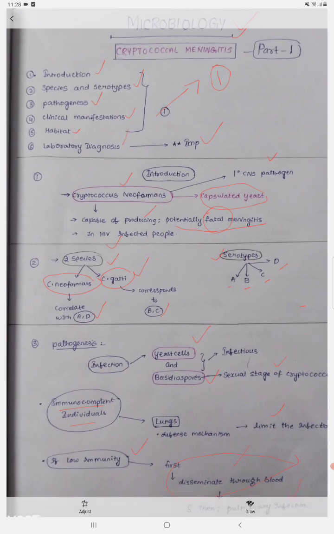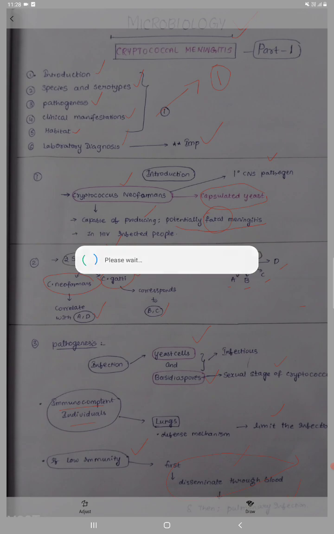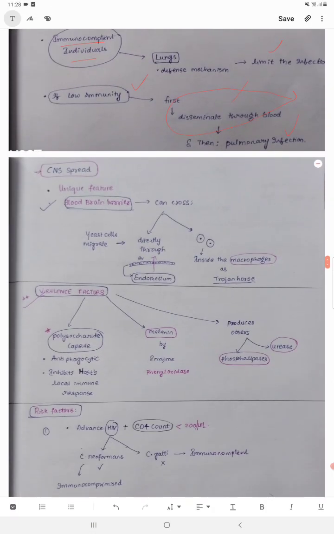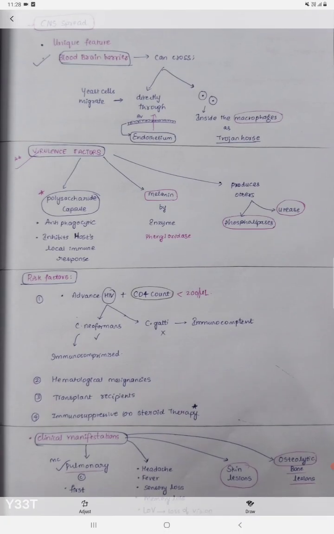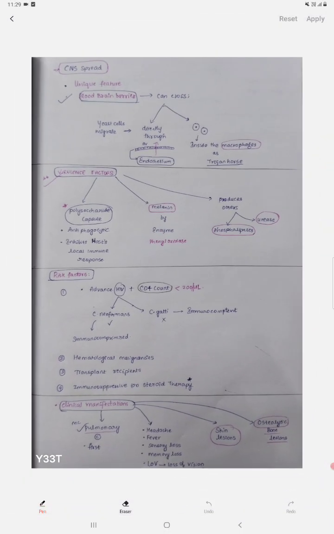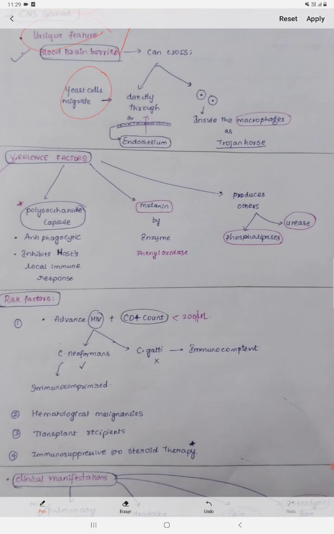Okay, so we are going to discuss the other conditions: the CNS spread, the virulence factors and the risk factors of Cryptococcus neoformans. So what happens in the central nervous system? This microorganism has a unique feature of crossing the blood-brain barrier. It crosses this barrier in 2 ways, one direct and the other indirect, and it crosses in the form of yeast cells.